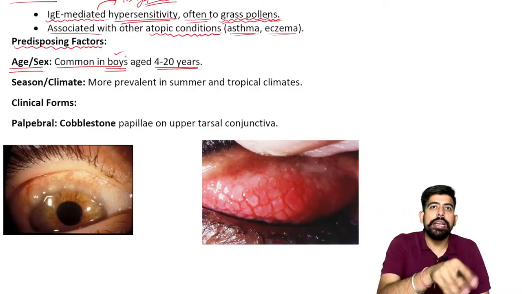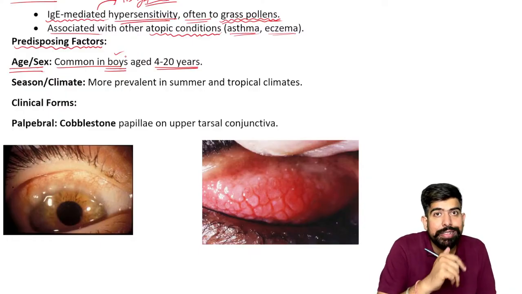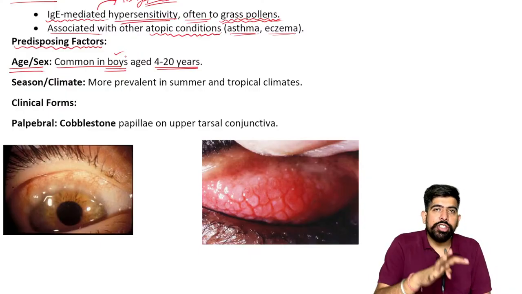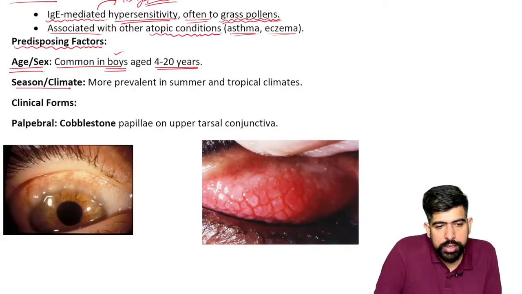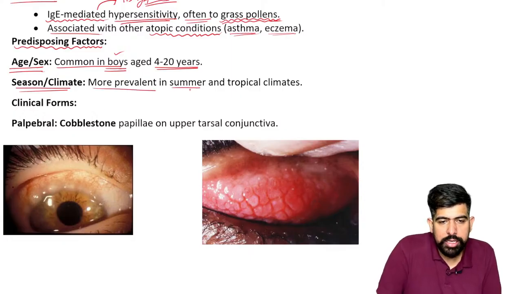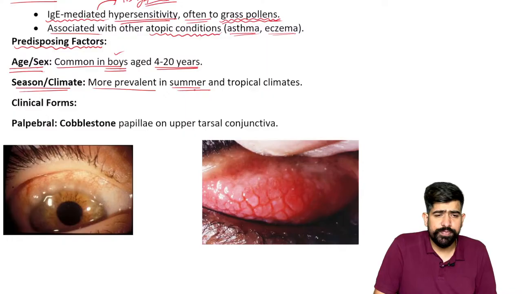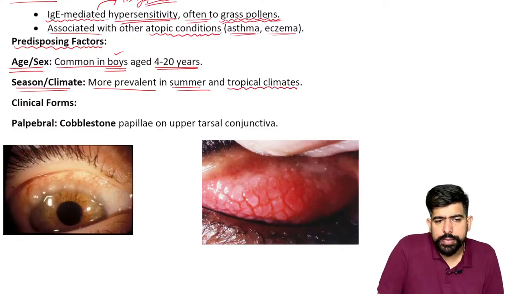But you have to find the VKC signs and symptoms in the clinical case, whether they are mentioned over there. So the answer can be VKC. What about the seasons and the climate? Please remember, it is more prevalent in the summers, as I told you, and in tropical climates. The clinical forms are over there.